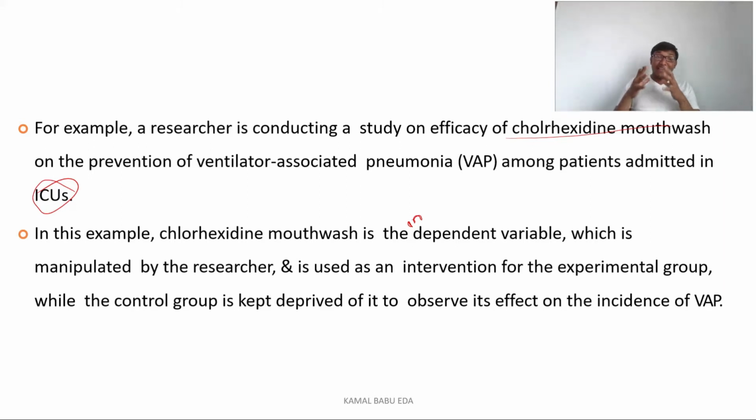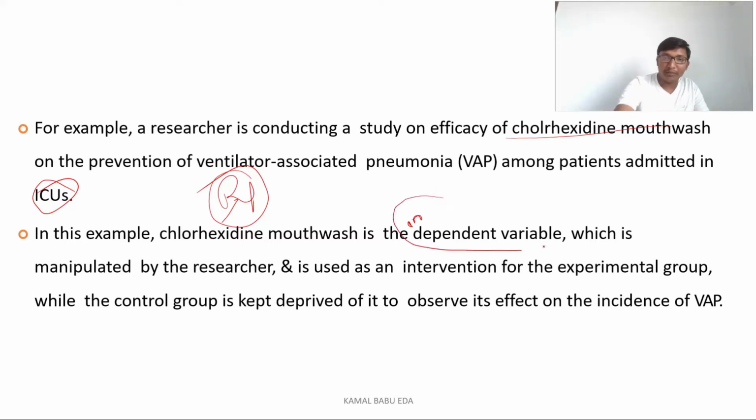If you see the example here, we are taking the chlorhexidine mouthwash. This chlorhexidine mouthwash is the treatment. We want to know the effect of the independent variable on the dependent variable. So here the dependent variable is the ventilator associated pneumonia. So what we will do is manipulate. The treatment part is the independent variable, so it is manipulated by the researcher. It is only given to the experimental group.